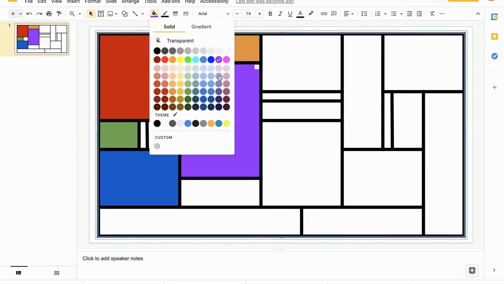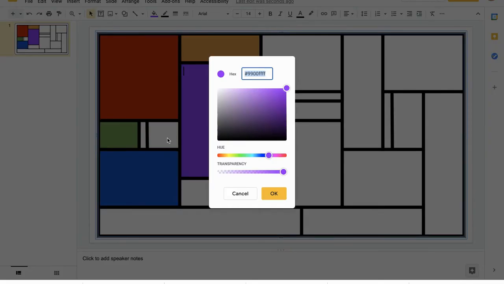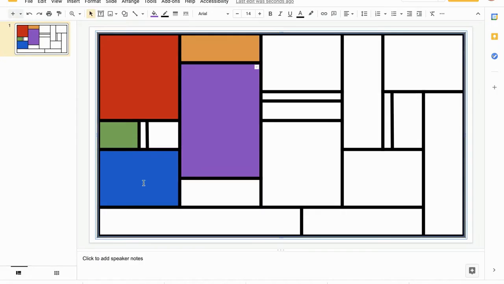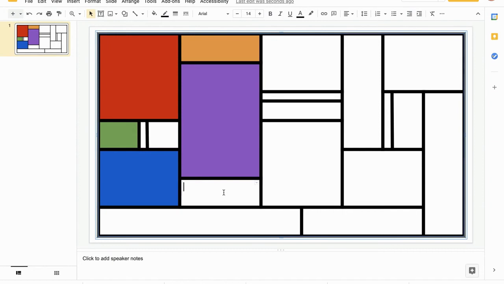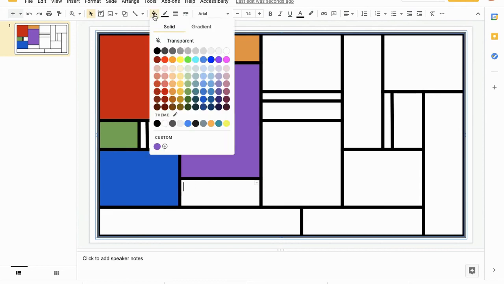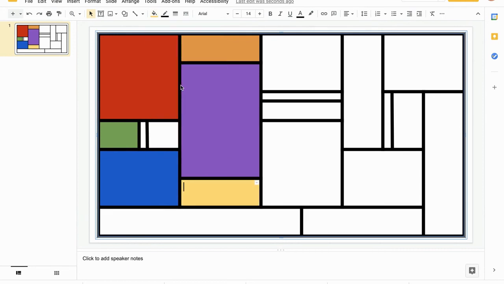So if you get these colors in this little palette and you don't like any of them, so now I have my purple one picked. I'm going to go down here to custom, and I can choose now from this whole space where I can just soften that a little bit. Let's see. Yeah, I like that much better. It's not as bright. Okay. Now, a color that is really good with both blue and purple is yellow. I'm going to pop in some yellow right there.